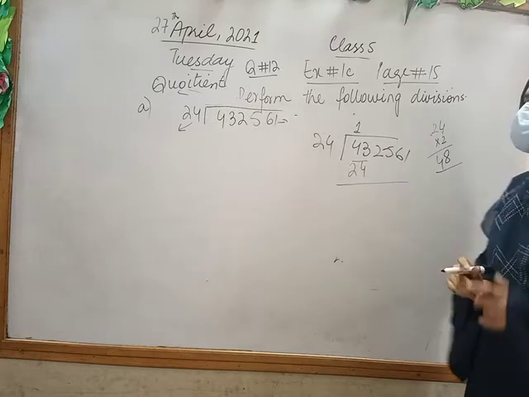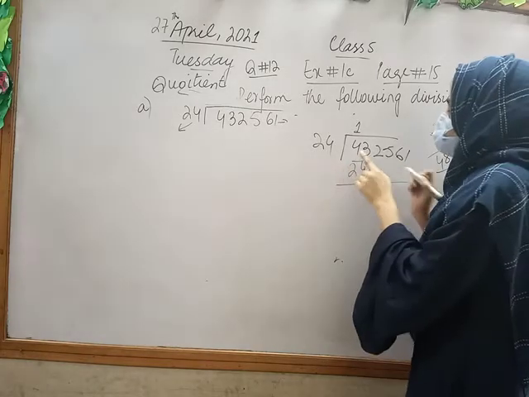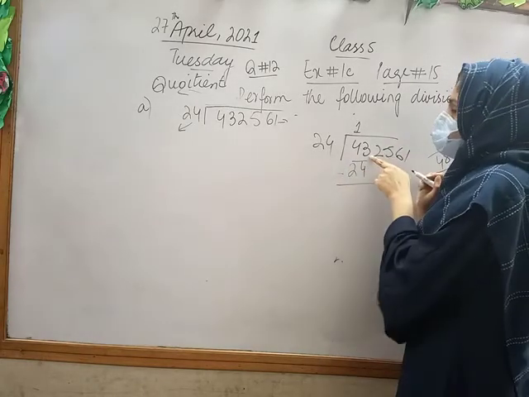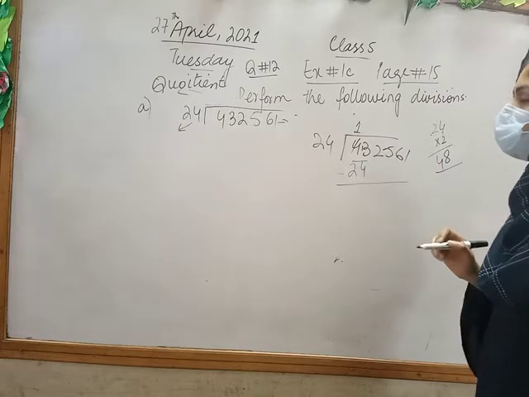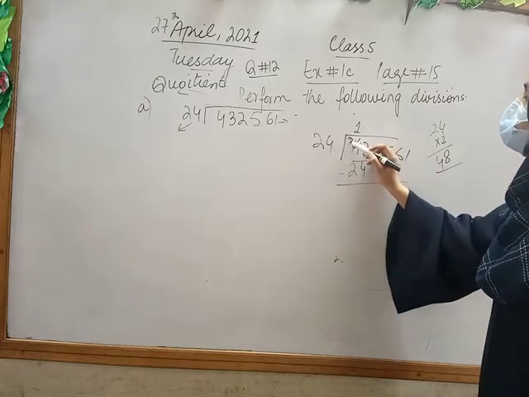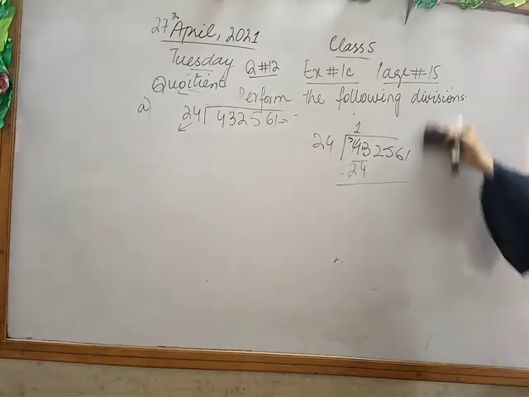Now what is the next step of division, class? Very good, subtraction. What is it? Minus. So we will subtract here. It is not possible to subtract 3 from 4. So I will take a carry from the next number, which is 4. So I have 13 in total and 3 is left. Fine. 13 minus 4.